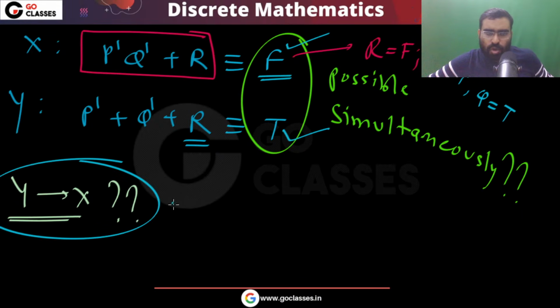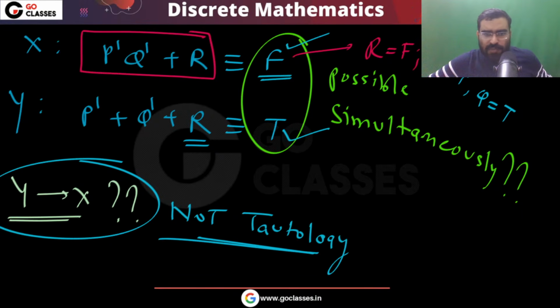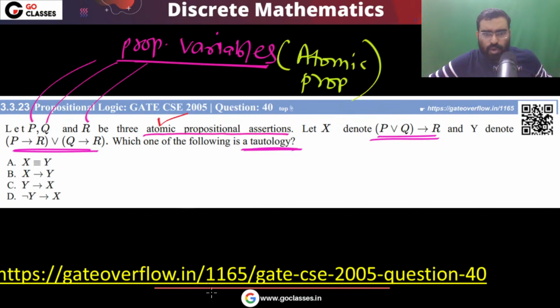So this is not a tautology. This is definitely not a tautology. So I can say X implies Y is a tautology, Y implies X is not a tautology. So which of them is a tautology? The answer will be X implies Y. This is the tautology. The answer will be option B. Nothing else is the answer. Only this is the answer. Is this understood? Let me know.